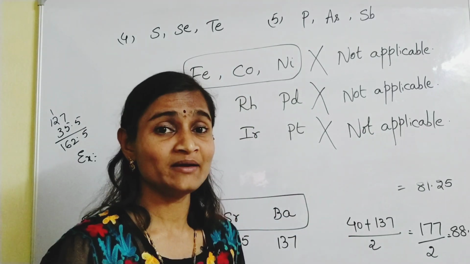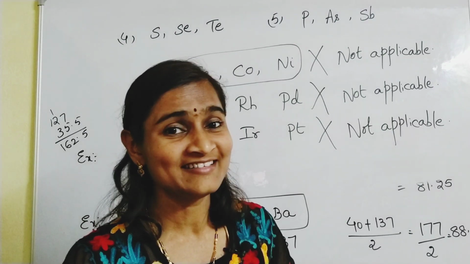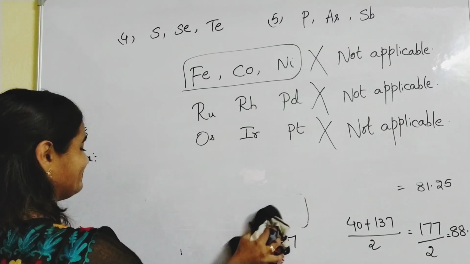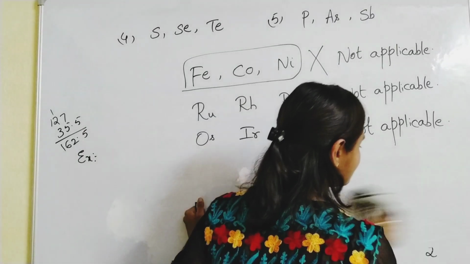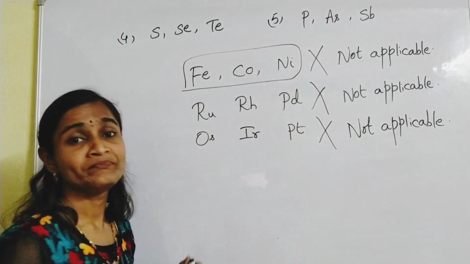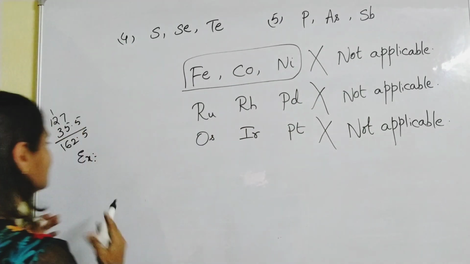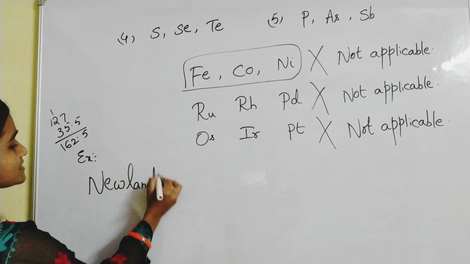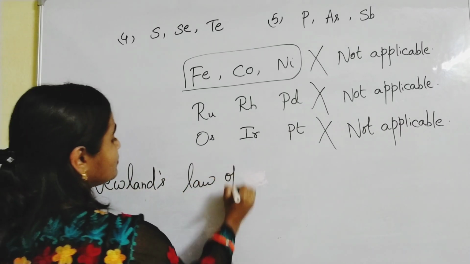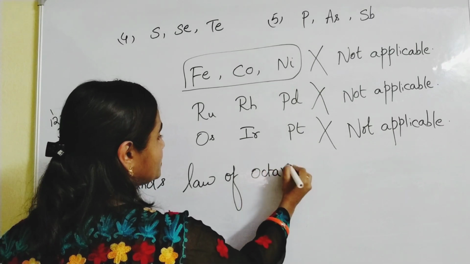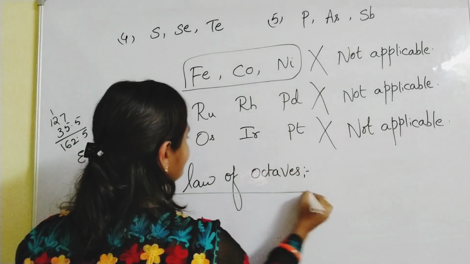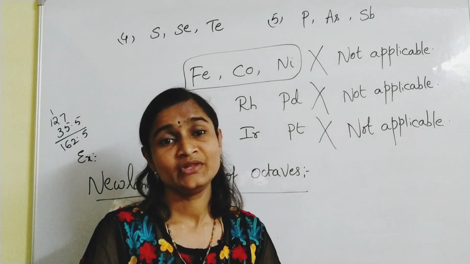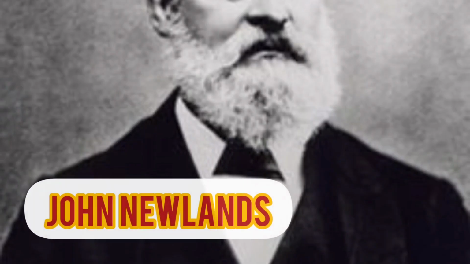So if it has failed, another person has to come into the picture, isn't it? So who is that person who comes into the picture? That person is Newlands. Newlands law of octaves. So what is an octave? Newlands is the name of the scientist.